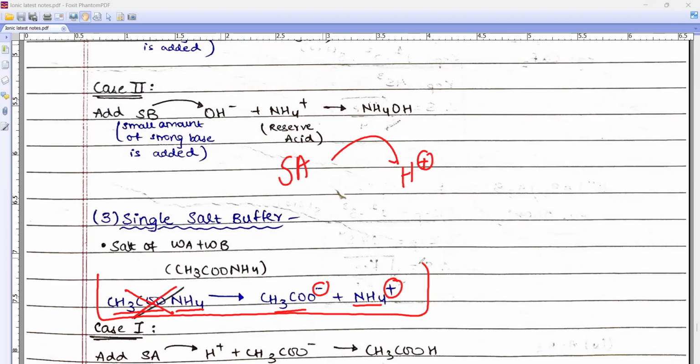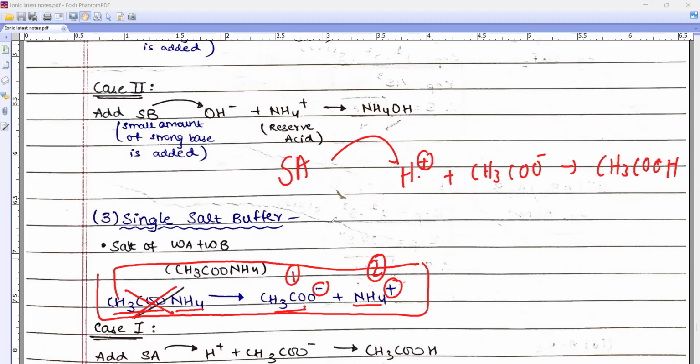Beta, inside this I added strong acid. So who will react now? Tell me. I have only two things in this. Who will react with positive? Negative, dear. And I will get a weak acid. So will pH change?